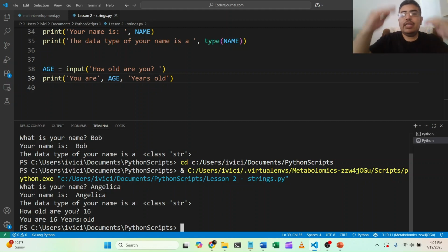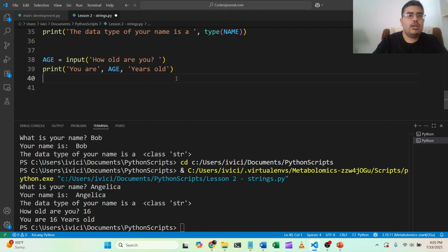Fantastic. You see how everything is making sense? First, the print function and how the input function works. And now we have also used the type function. But let's do something more fun with this. Now we have a user's age. All right, so now let's do some math using the user's age. We're going to say number of days is equal to, so the number of days that that person is old.